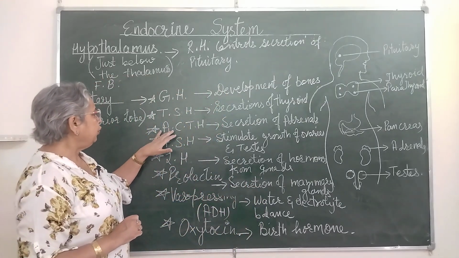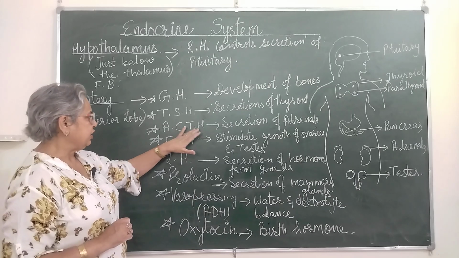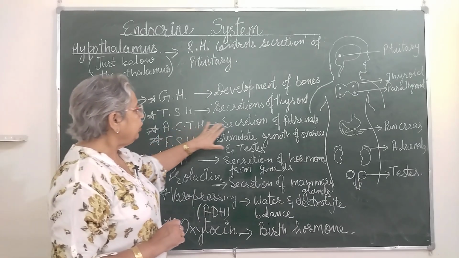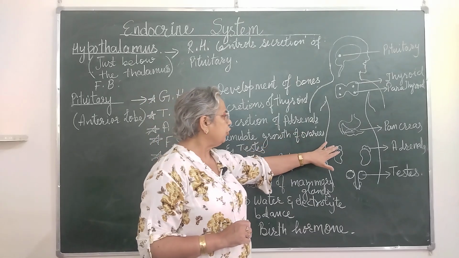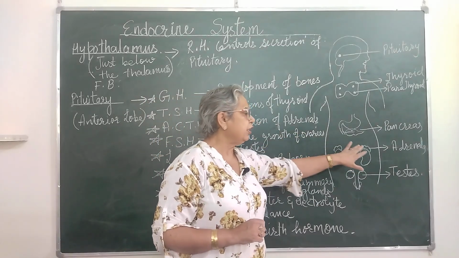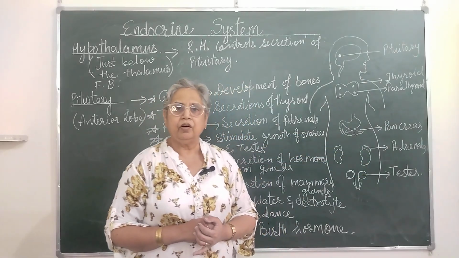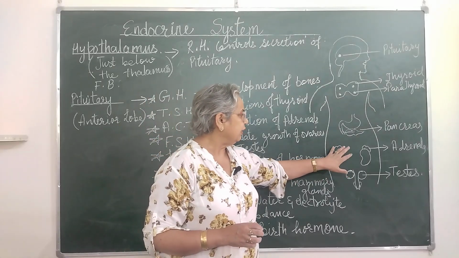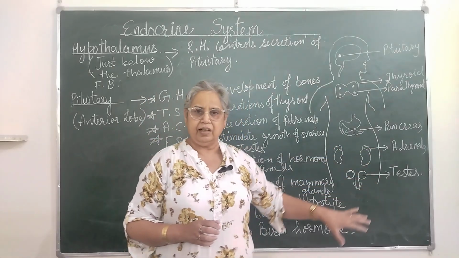Next we come to ACTH, adrenocorticotropic hormone. Now their function is to control the secretion of adrenals. Okay, these are the glands which are present on the kidneys, adrenal glands.